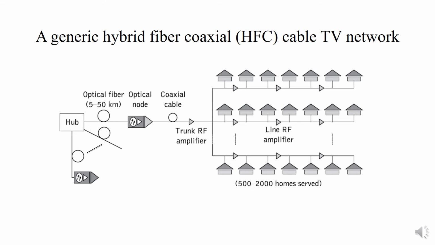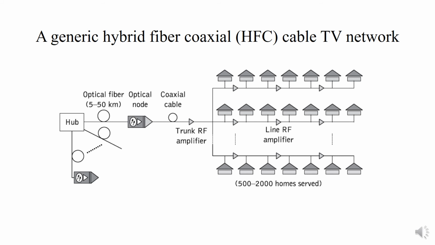So it has two technologies. The first one is optical fiber, and it has coaxial cable as the medium. This figure shows a generic HFC. When I say HFC, it is hybrid fiber coaxial cable providing a cable TV service. So we have one hub which is connected through an optical node and passing it to n number of residential users, which can be up to 500 to 2000 homes.